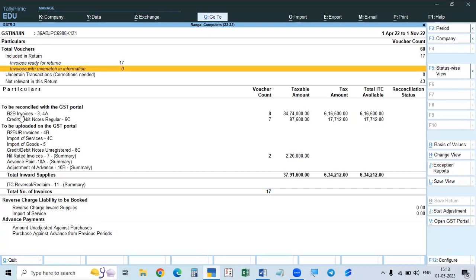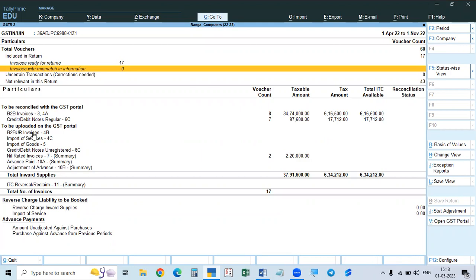Okay. And see here, 3A, that is B2B invoices and credit note, debit note, registered. Regular means registered. Relating to this, I told you now, we have to compare this with the portal GSTR 2A and 2B. That is given here, to be reconciled with the GST portal. To be reconciled means compared with the GST portal, and other details related to these purchases uploaded on the GST portal are B2B and registered.